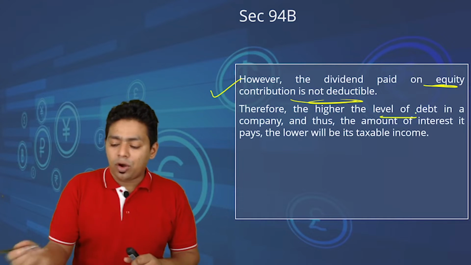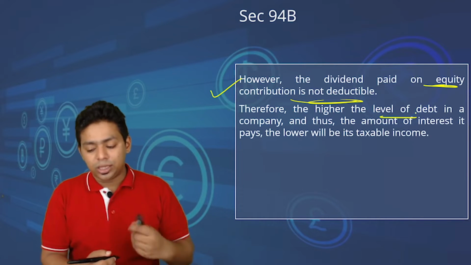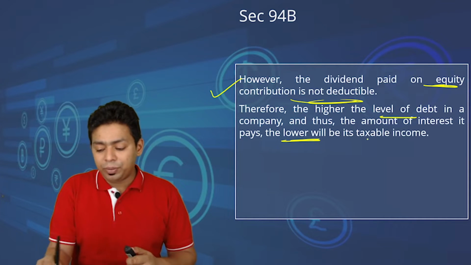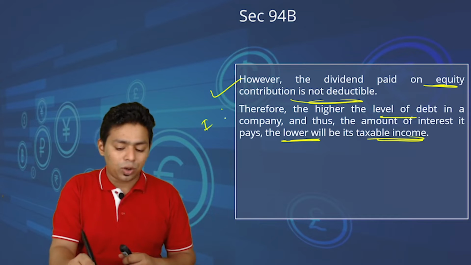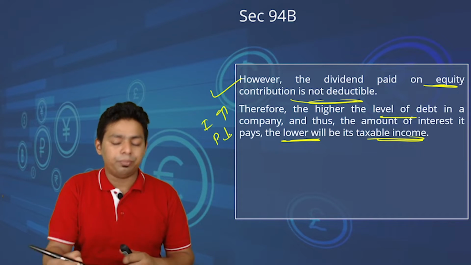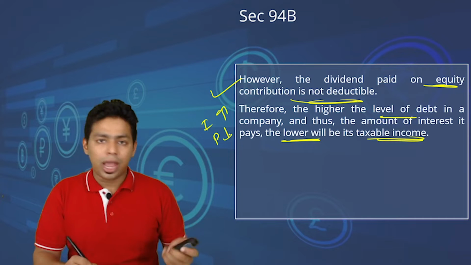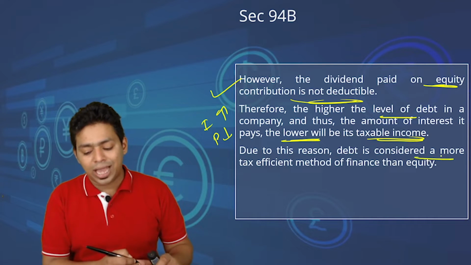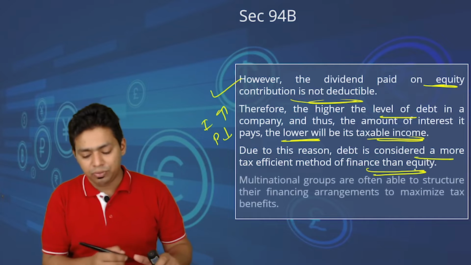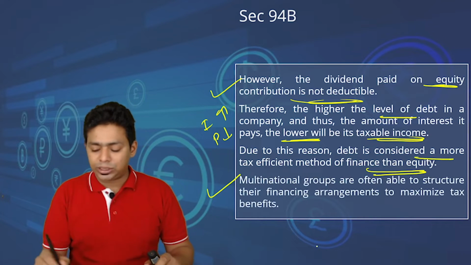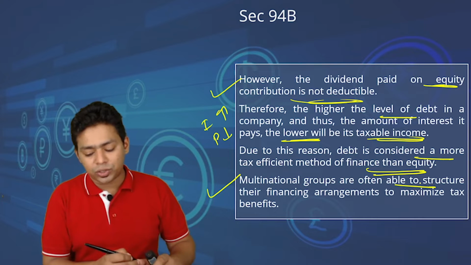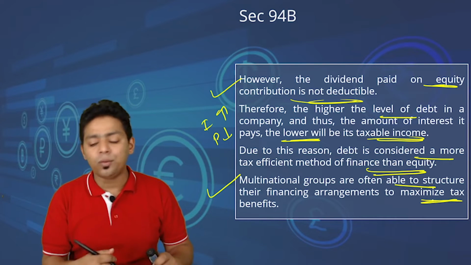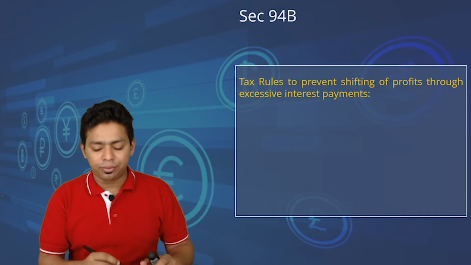Therefore, the higher the level of debt in a company, and thus the amount of interest it pays, the lower will be the taxable income. More interest, low profit, because profit and interest have an adverse relationship. Due to this reason, debt is considered a more tax efficient method to finance than equity. Multinational groups are often able to structure their financing arrangements to maximize the tax benefit. This is the proven fact now, and every country is struggling.